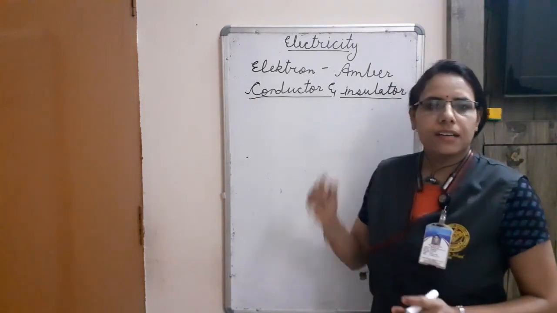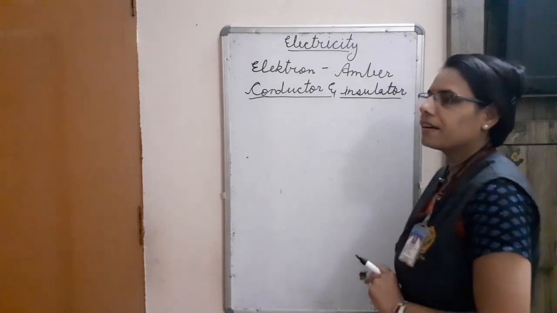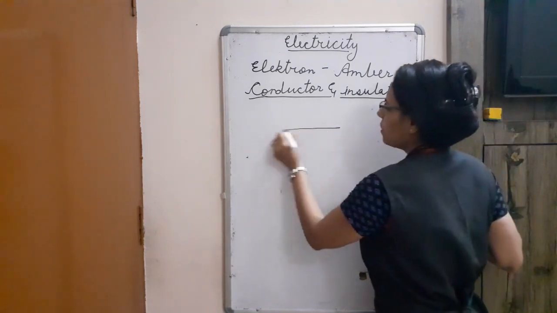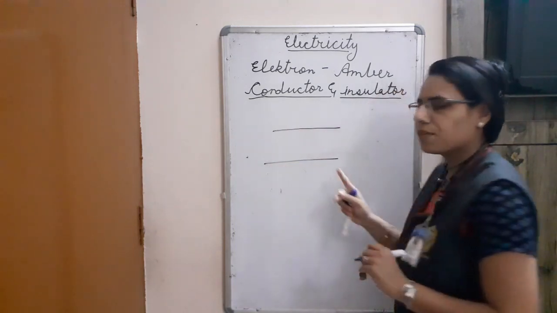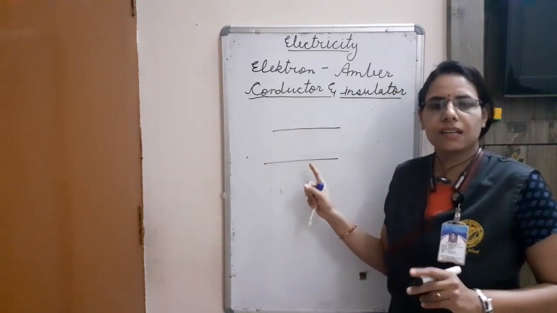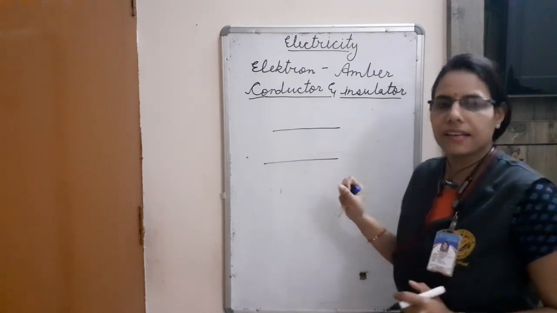To discuss the conductor and insulator, now we are taking a very small material. It may be any matter, material, substance, anything we can take here.